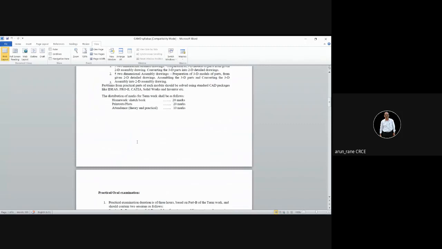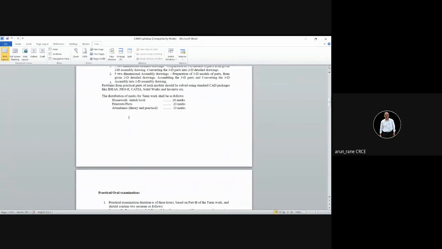Now if we talk about term work, you have to do some homework that is to be done in the sketchbook. You are also familiar with the sketchbook, right? So that sketchbook is 20 marks. Whatever homework is given, you have to draw it in the sketchbook, right?